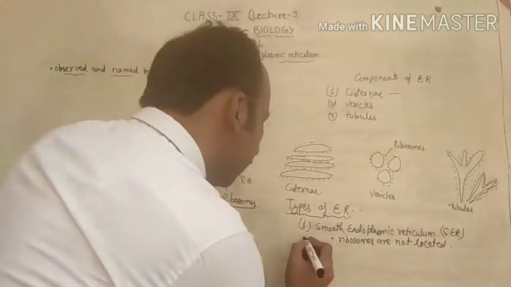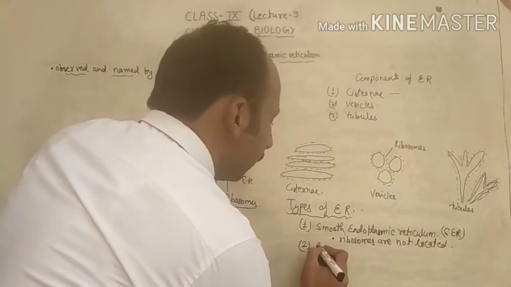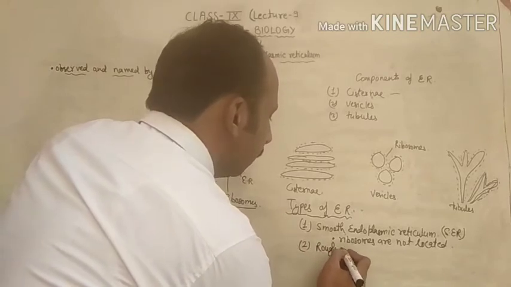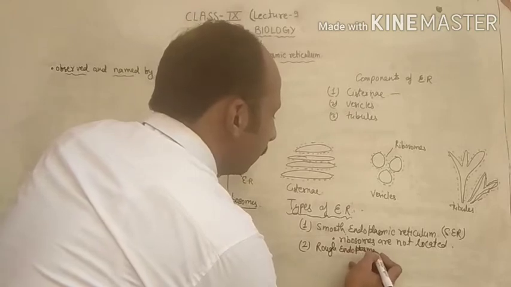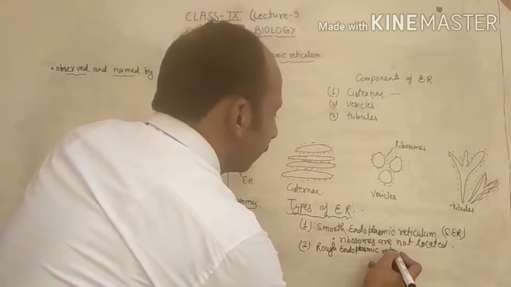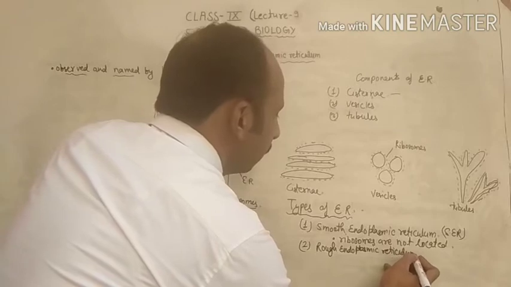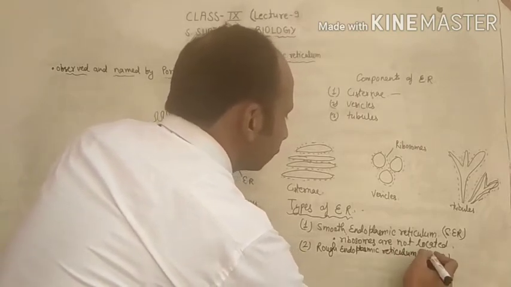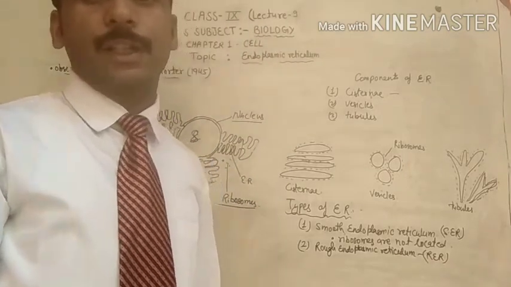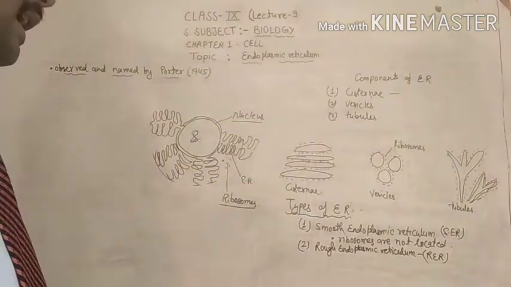Now the second one is the rough endoplasmic reticulum, RER. Rough endoplasmic reticulum, in short form, is called RER.